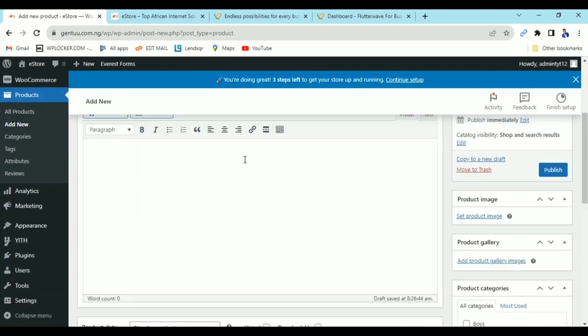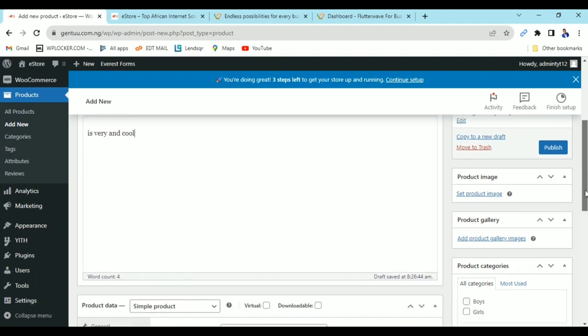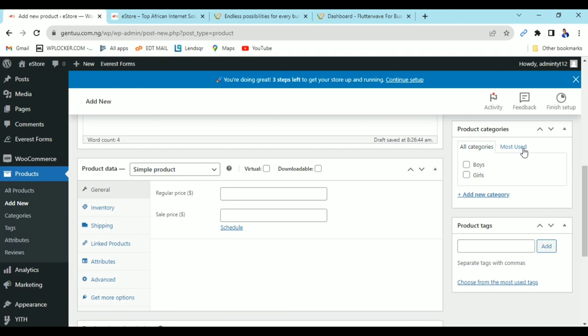I can say it's very nice. Anything you want to put, like the description, it's very nice and cool. And then come down to this place. Now when you come to this place, you choose the regular price. You can leave only regular price. Sales price is like a discount. So I'm just going to say maybe I'm selling boys cap for 2,000 naira.